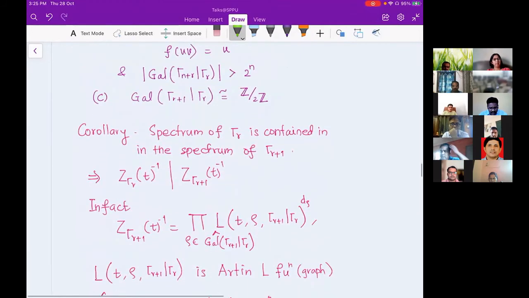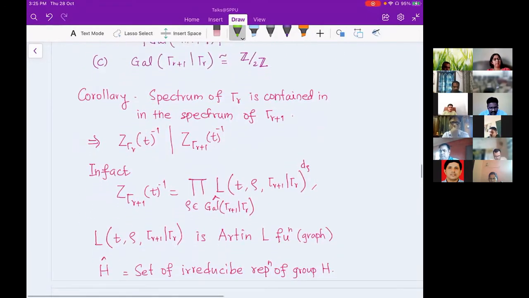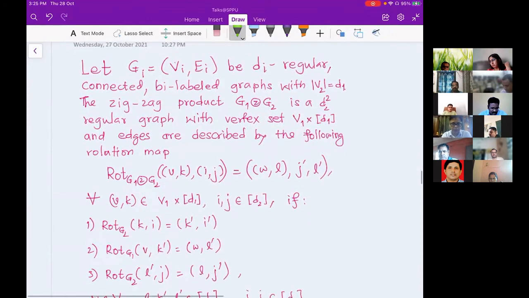When you have a Galois covering, you can immediately calculate the zeta function of the covering graph. That zeta function is a product of Artin-L functions, and an Artin-L function is associated to the irreducible representations of the Galois group. This is the standard theory, and I will not spend my time on that. I will go to the zigzag product.